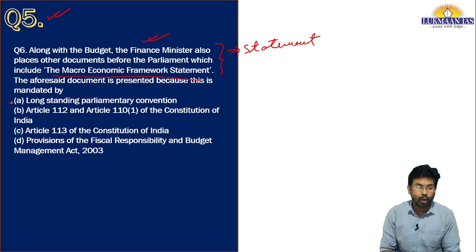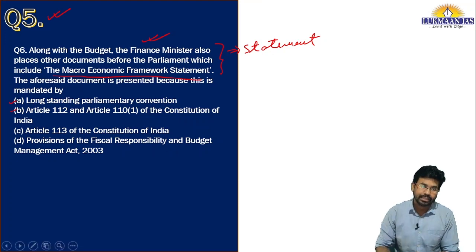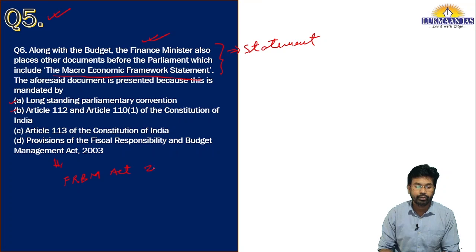Options are: long-standing parliamentary convention; Article 112 and Article 110 Clause 1 of the Constitution of India; Article 113 of the Constitution of India; provisions of the Fiscal Responsibility and Budget Management Act 2003. This is in short known as the FRBM Act of 2003.